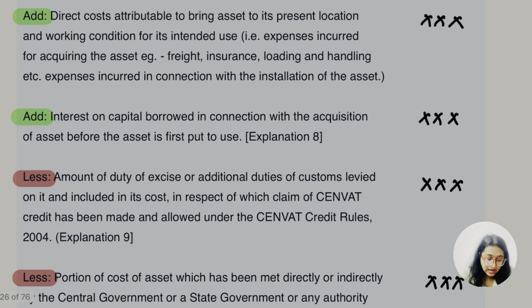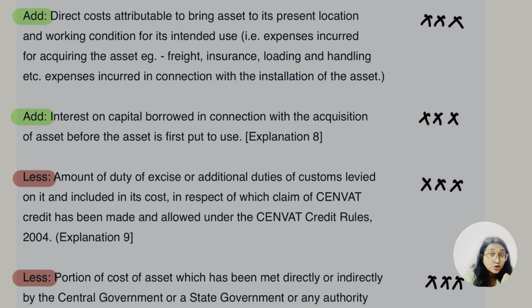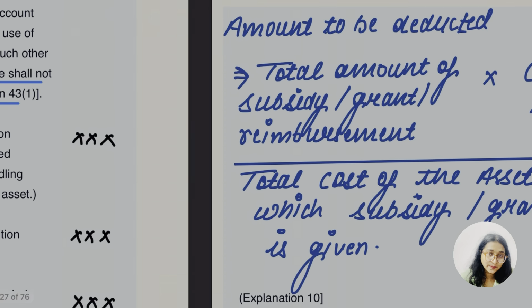In this we are also going to add the interest on capital borrowed in connection with the acquisition of asset before the asset is put to use. हमने कहीं ना कहीं पढ़ा है, कौन सा वो CFR वाले में, राइट. हाँ, where the interest on capital borrowed in connection with the acquisition of asset before the asset is put to use is also going to be added here, ठीक है.